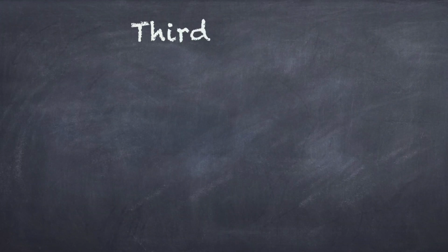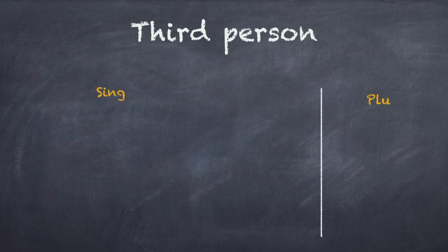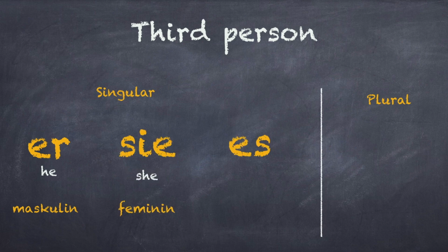Let's move to the personal pronouns in the third person. The personal pronouns in the third person can be in singular or in plural. Also, they are gender specific. For masculine, you would use er. For feminine, sie. And for neutral, you would use es. And if you're talking about more than one person, you would use sie. Here are a few examples to see how you can use these pronouns.